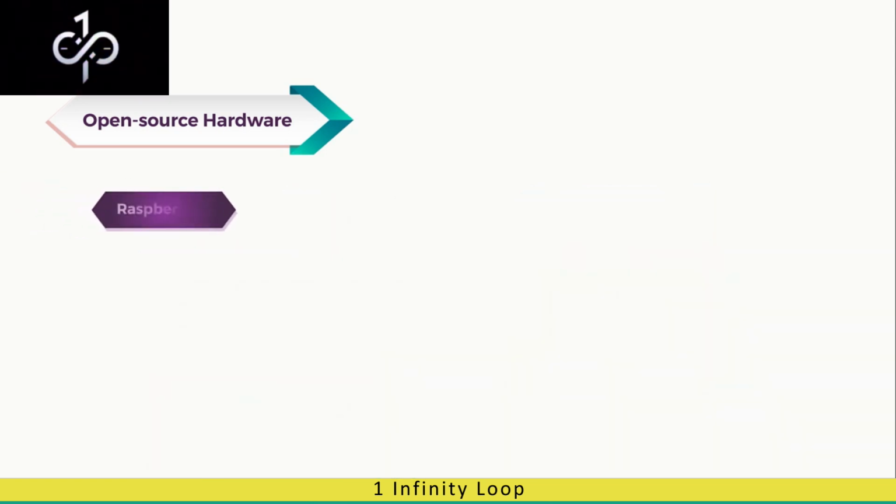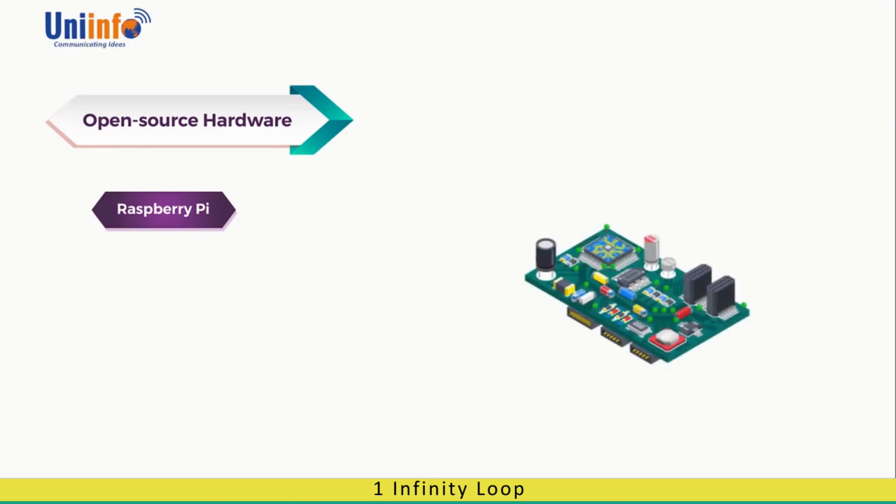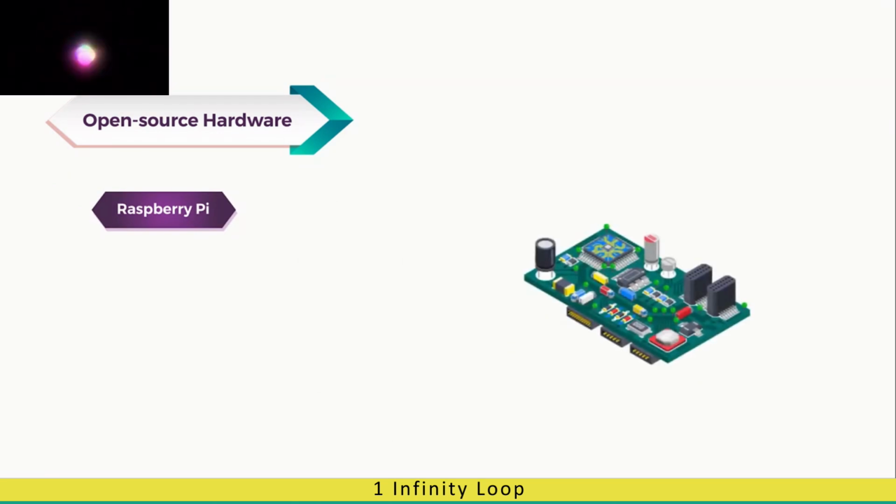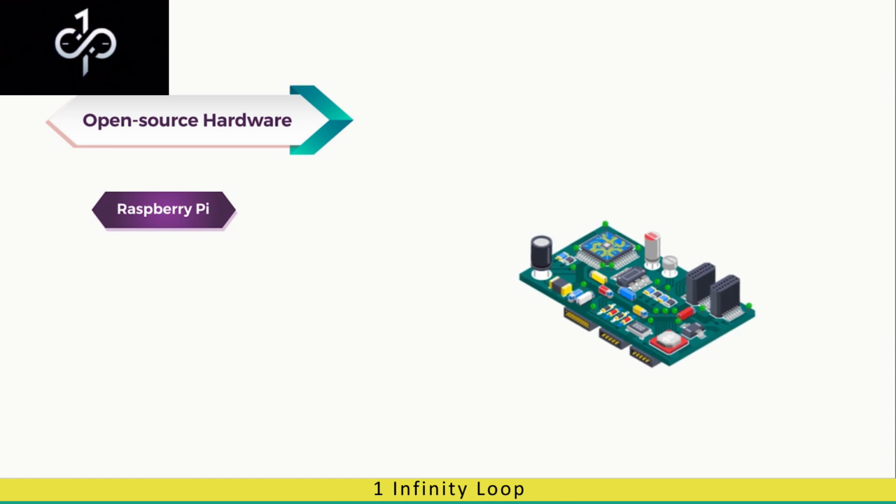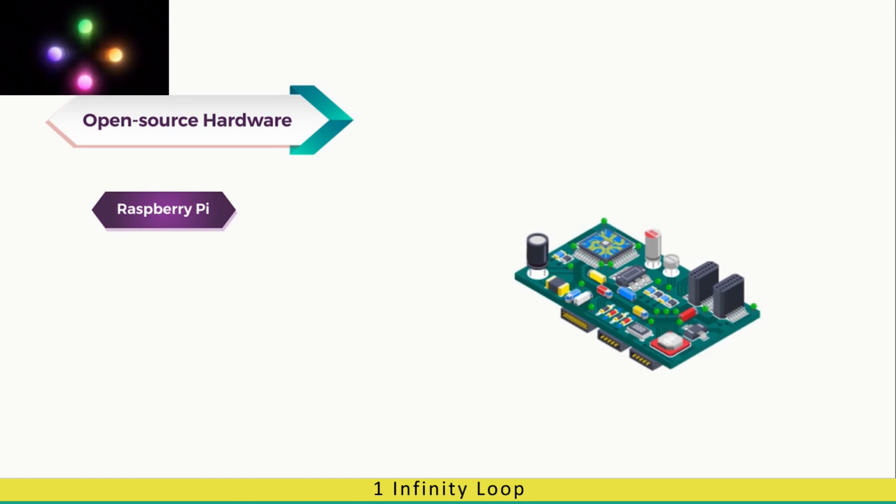Raspberry Pi. Open source hardware means hardware that is available for anyone to purchase and work on. The software for this device is also available as a free document on the hardware website. The parts used and the working of the hardware are also available on the website. This hardware consists of basic parts which can be used to design most applications without much extension. One of the common open source hardware is Raspberry Pi.